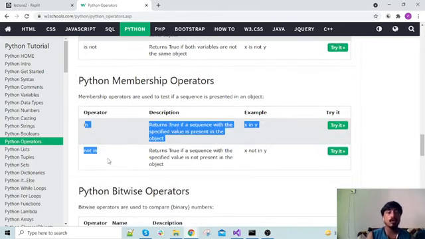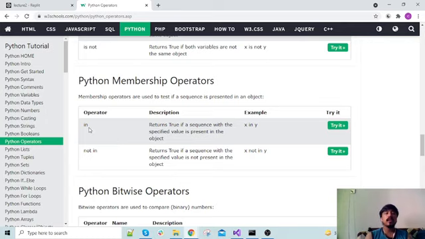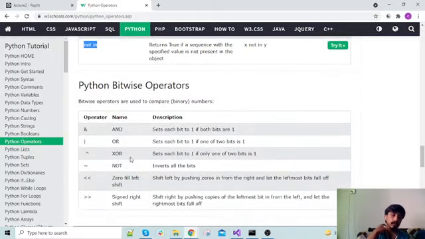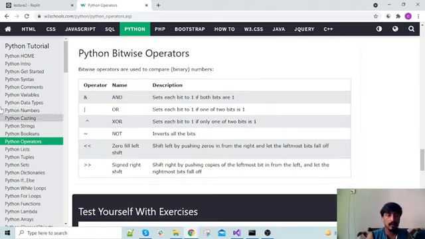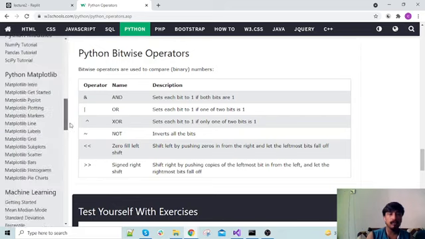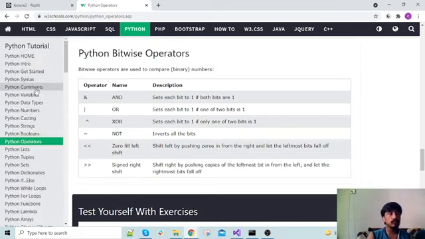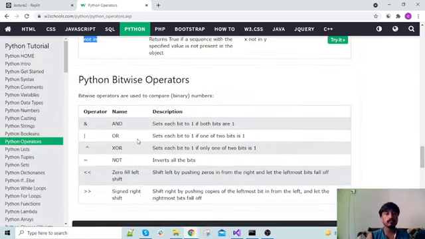Then there are membership operators, which are in, if a variable is in the membership of others, and not in, if a variable is not in the membership of others. What we mean by membership, for now consider membership as a placement, but we'll be discussing more on it. This is just an introduction of the syllabus we'll be studying, but on each of these we'll be having a detailed tutorial later on.